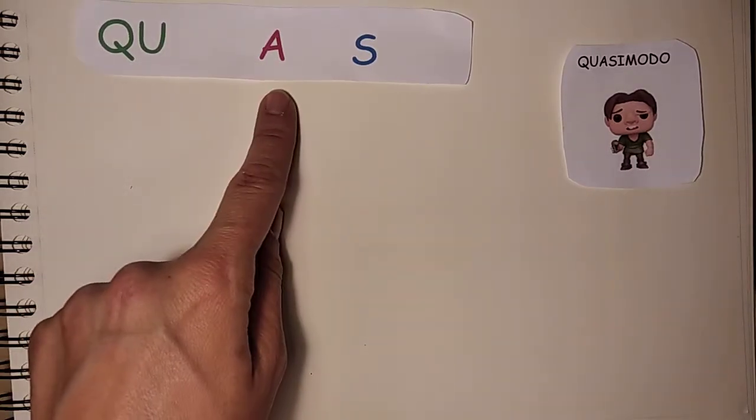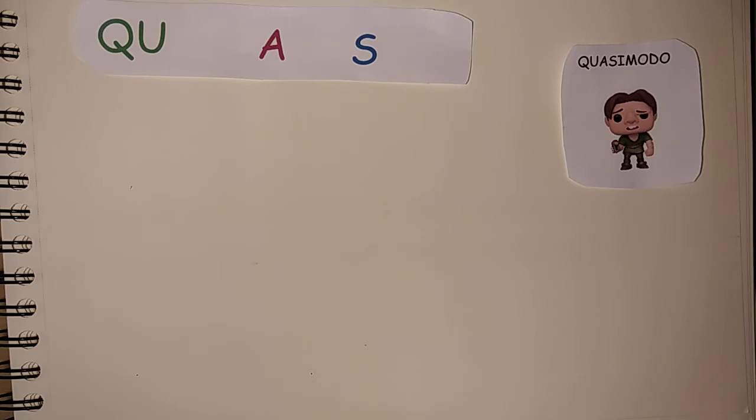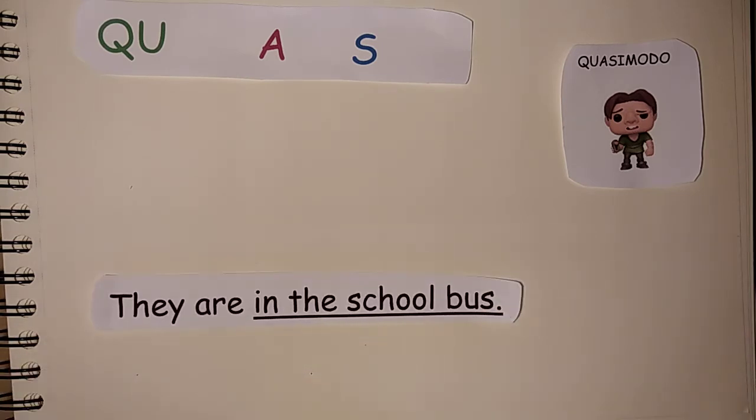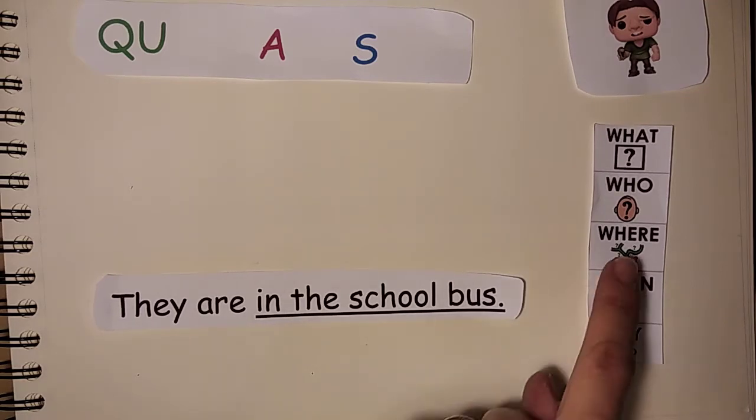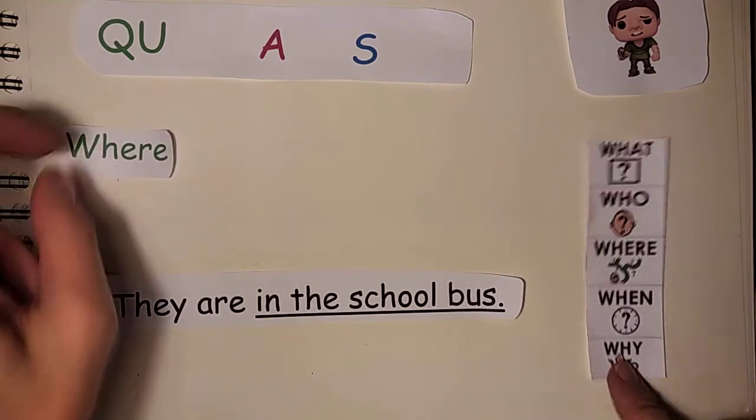So, for making the questions, just a small trick that is Quasimodo. And what's Quasimodo? Quasimodo is question, auxiliary, subject. For instance, if you have this answer, they are in the school bus. The first thing is the question. In the school bus, it's a place, so where?